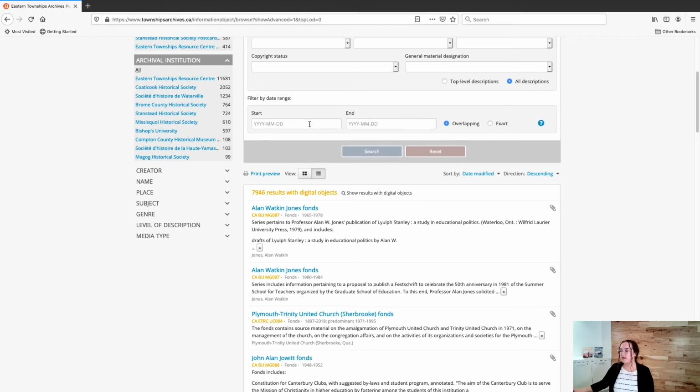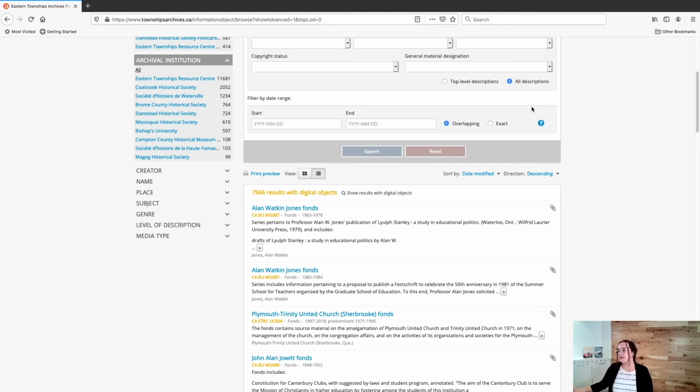So we recommend that you also include a start date, even if it's a very early one. So you could put the year 1200, and you know that there are no records before then on this database, but that will ensure that you get relevant search results when you're searching.